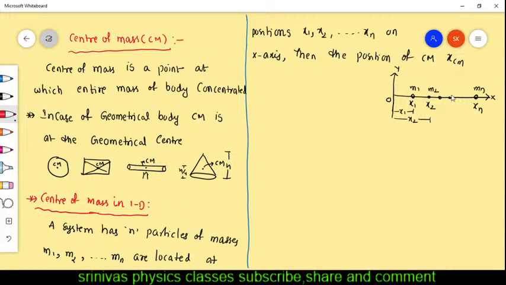Now the position of the center of mass: the whole mass of all these particles is concentrated at one point. That point is called the center of mass, and its position we can consider as xcm. Then what is the formula for xcm? In the previous class we discussed it. The xcm formula is m1x1 plus m2x2, and so on mnxn, divided by m1 plus m2, and so on mn.